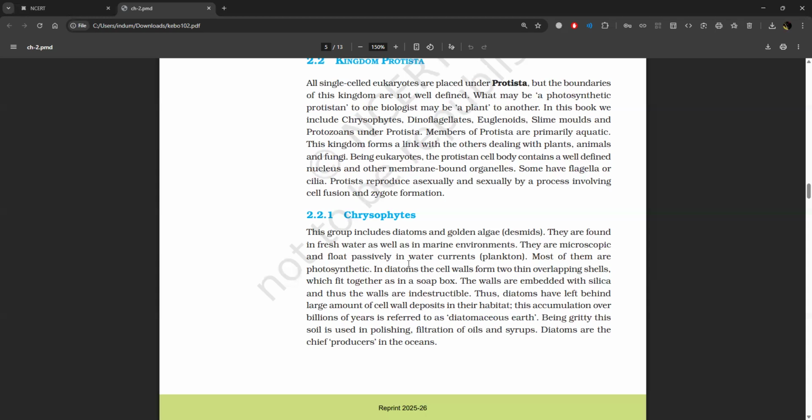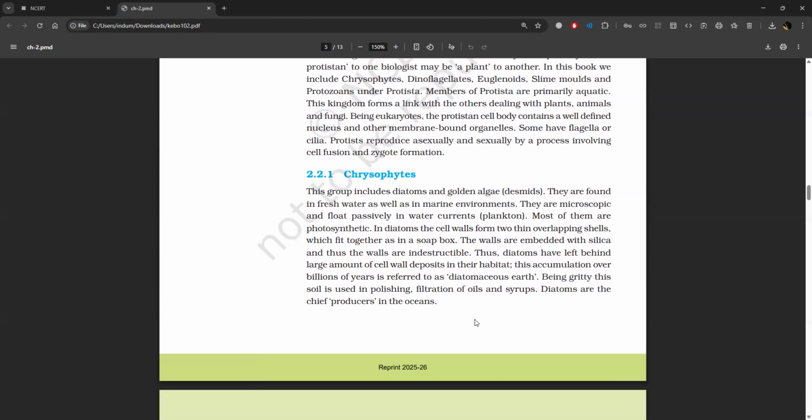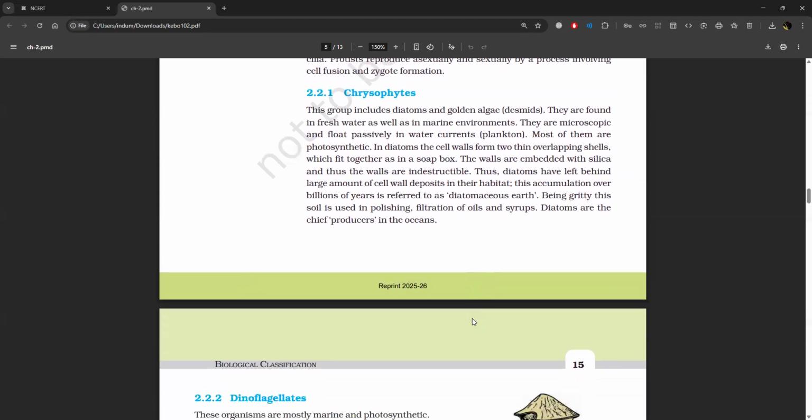2.2.1 Chrysophytes. This group includes diatoms and golden algae, which are desmids. They are found in fresh water as well as in marine environments. They are microscopic and float passively in water currents, plankton. Most of them are photosynthetic.